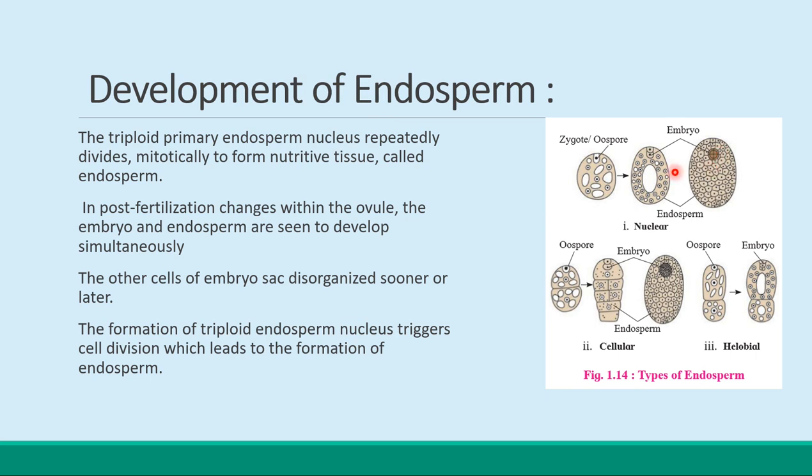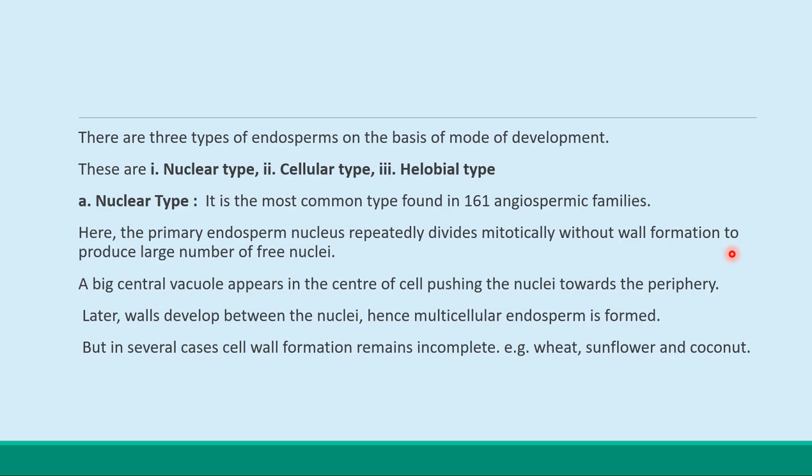You can see here. Okay, आहे का कुठली wall formation? Of course, without wall formation there is a formation of the free nuclei. That's why it is called the nuclear type of the endosperm, and a big central vacuole appears in the center of the cell, pushing the nuclei towards the periphery.